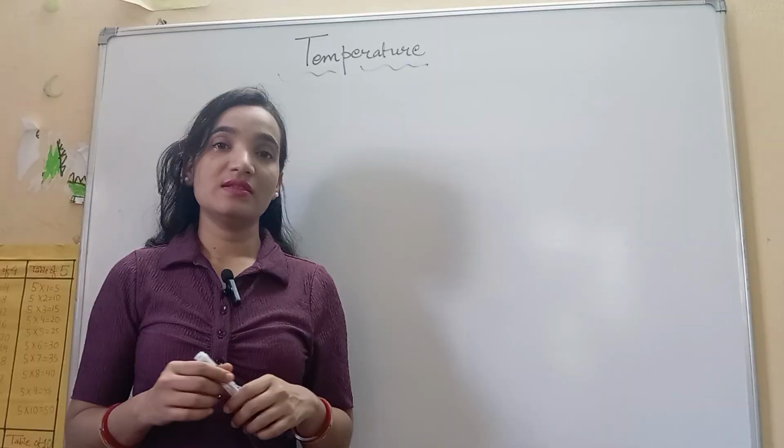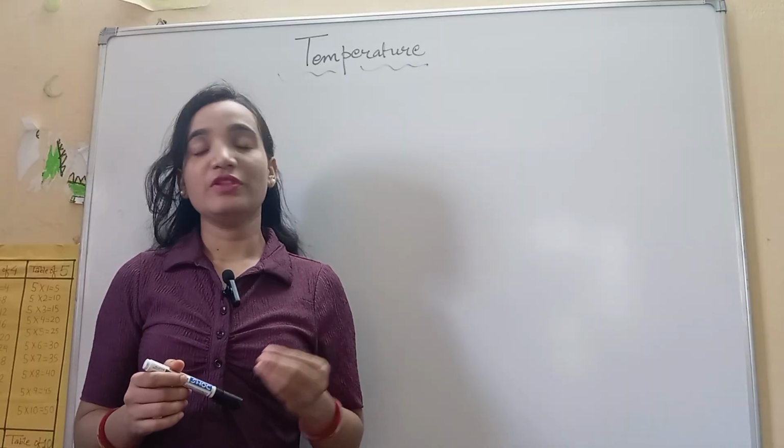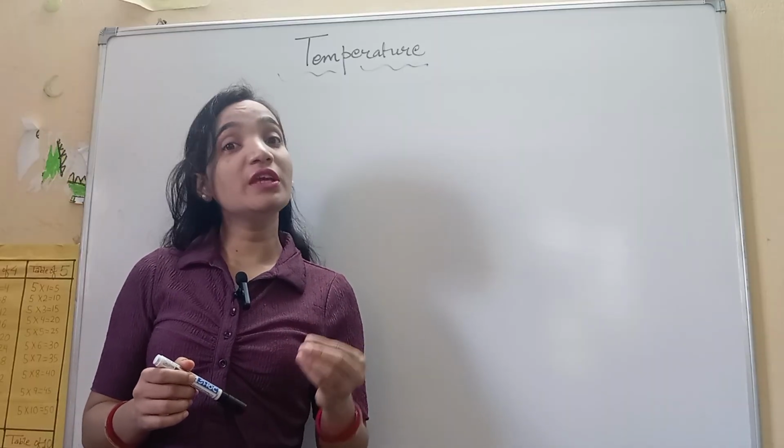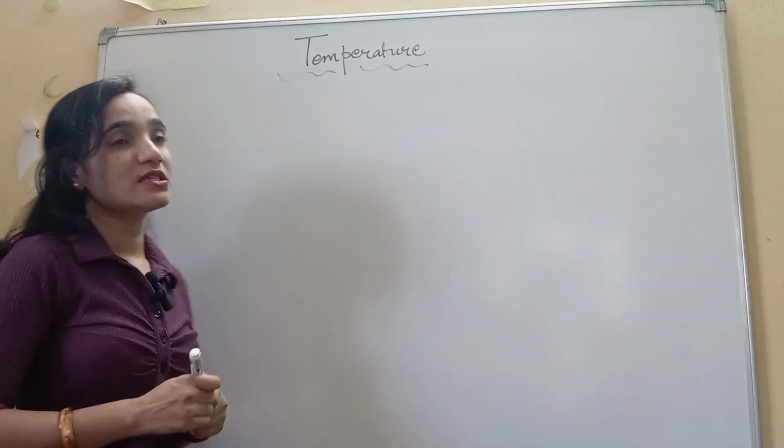It tells the information of the degree of hotness of that substance.